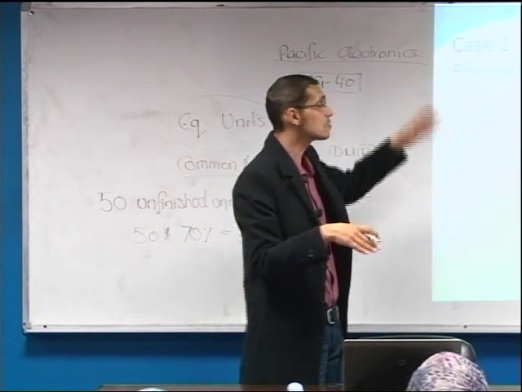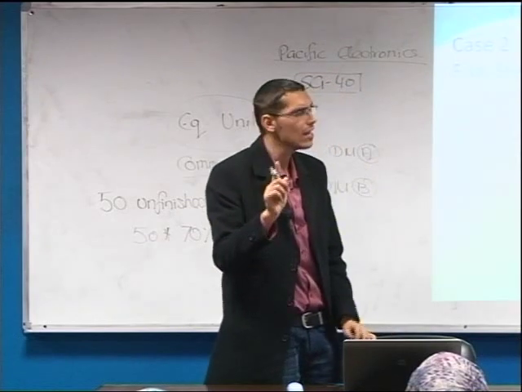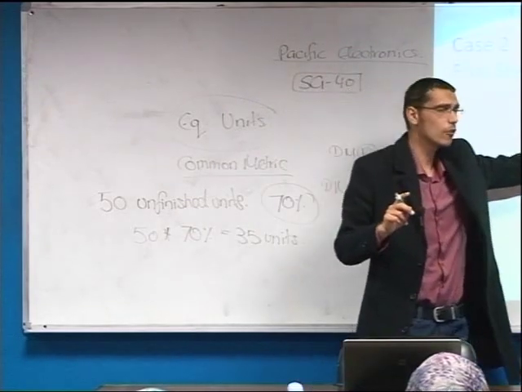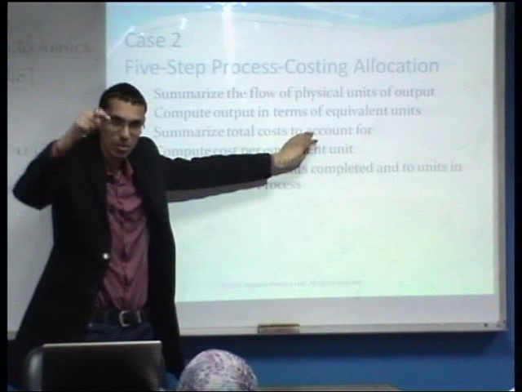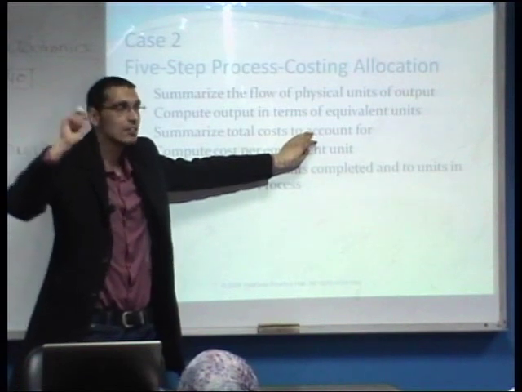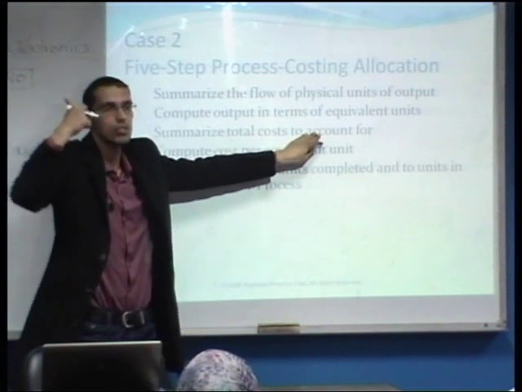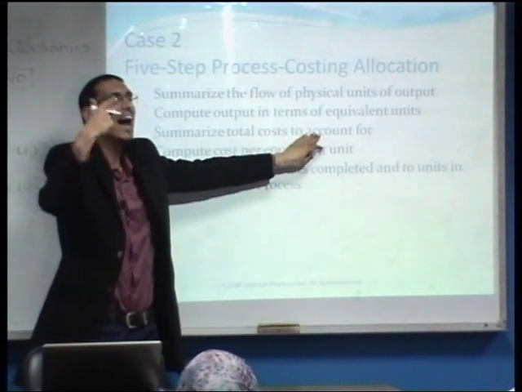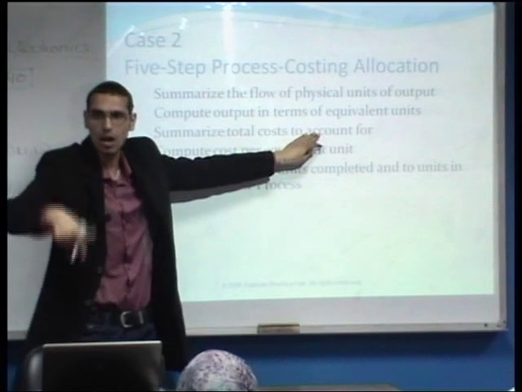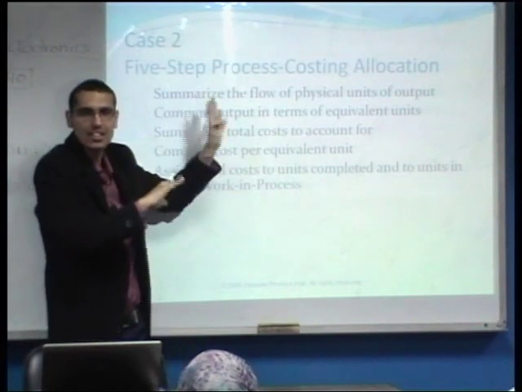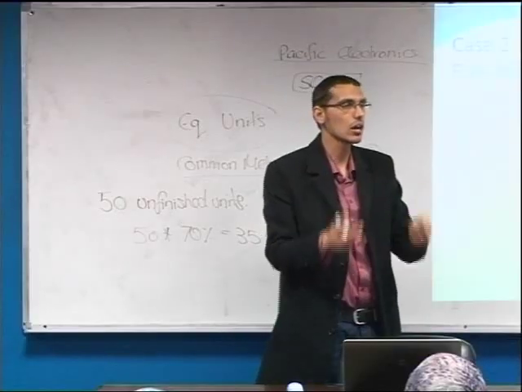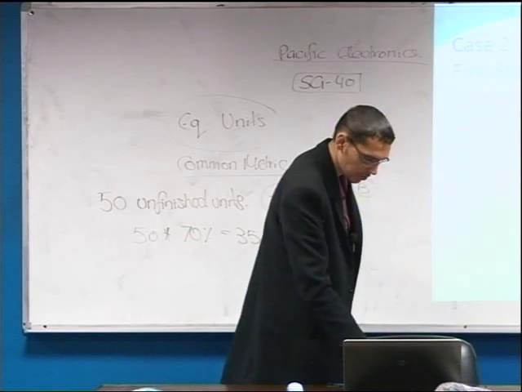Of course, in this case, because we do not have any beginning inventory, the total cost to account for is the costs that are incurred within this period. But if we have a beginning inventory, the total cost to account for would be the cost of the beginning inventory and the costs that are incurred within this period. In this case, it would be only the costs that are incurred within this period.